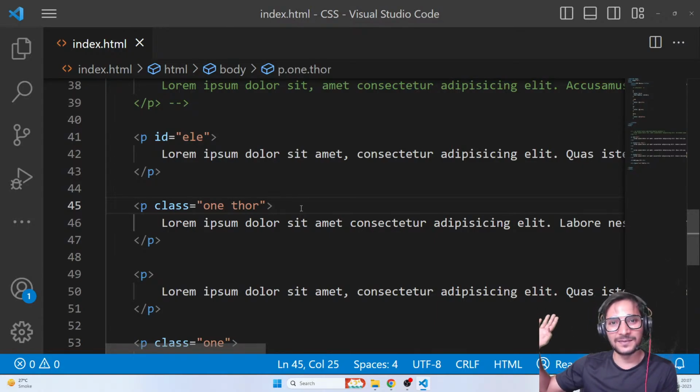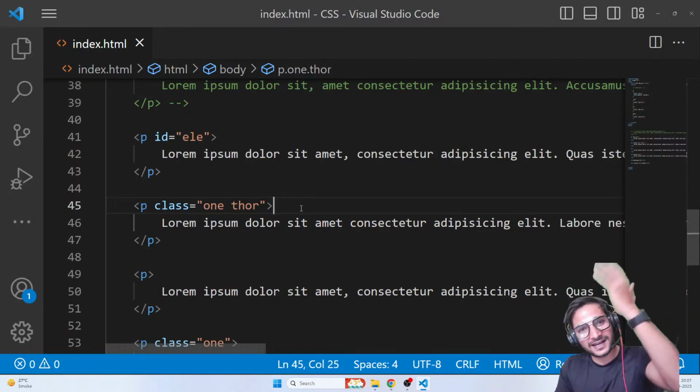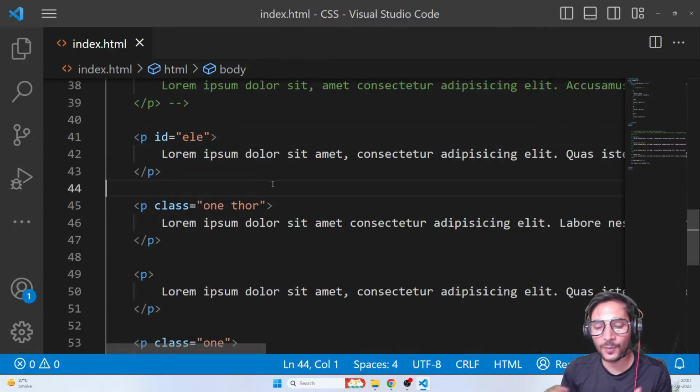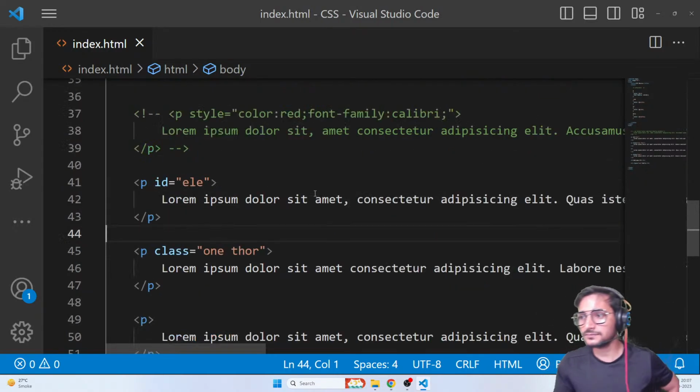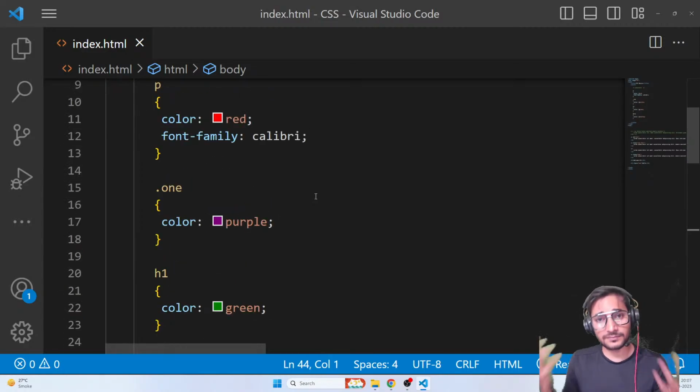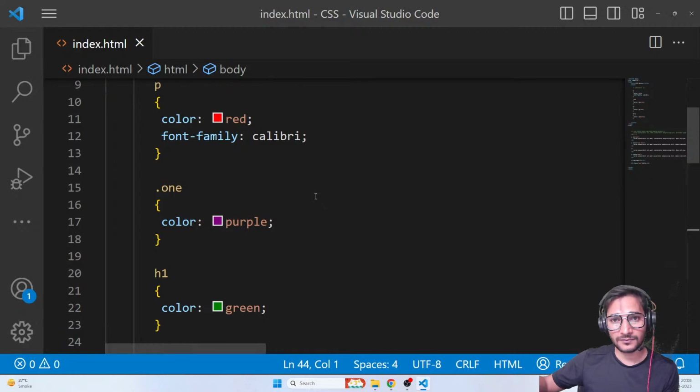10, 20, 30 class names. You will never need that much. Maybe sometimes you might, if you're using Tailwind and all that in future. But again, you can have n number of class names, so always go for class names while working with CSS. Don't go for IDs. I hope all the basic selectors are cleared. Now you know how to select elements using tag name, using ID, and using class name. Tell me, everyone, I want answers from everyone. Are we cleared with all the basic selectors? There are some advanced selectors as well that will come along the way while we are learning everything.